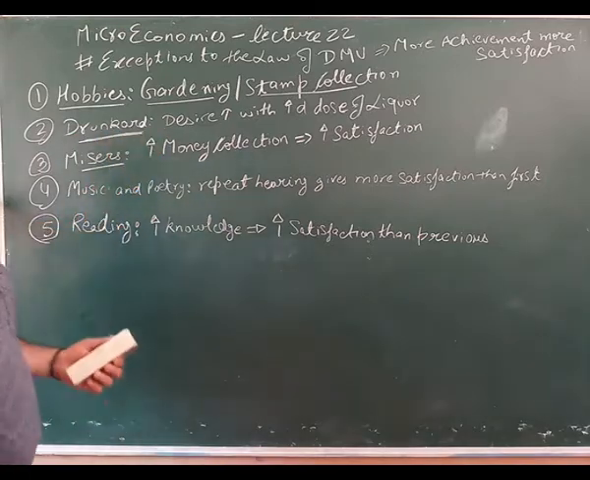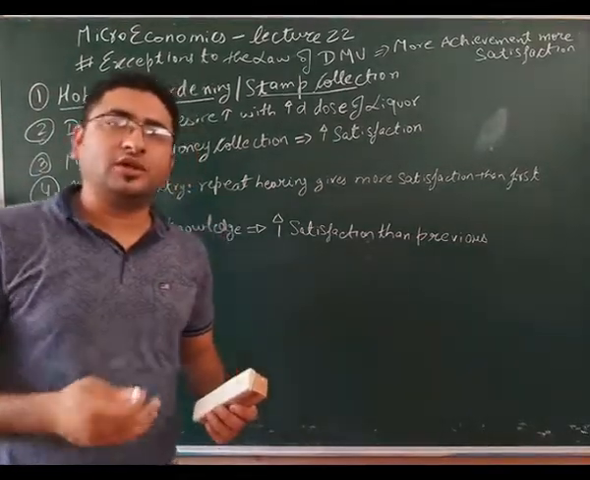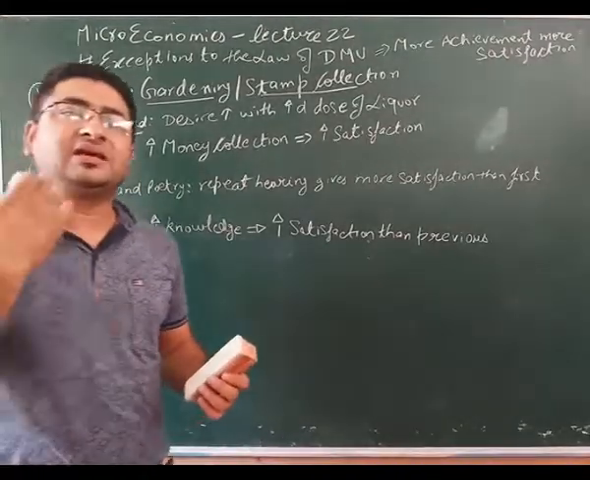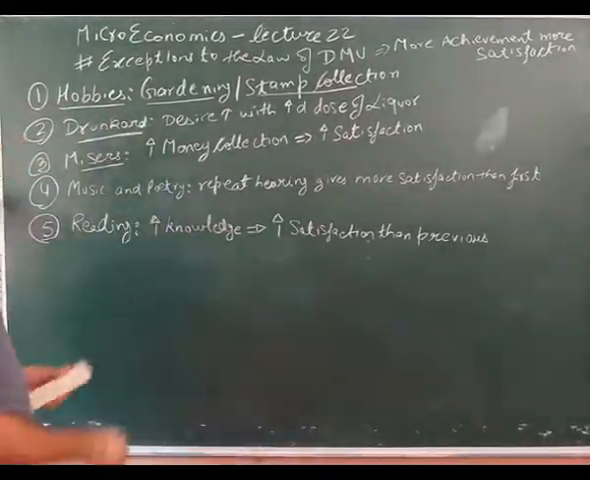Next is the drunkards. With the first dose of alcohol, then the second round peg जिसको हम बोलते हैं, so the MU will increase with every successive dose of it.